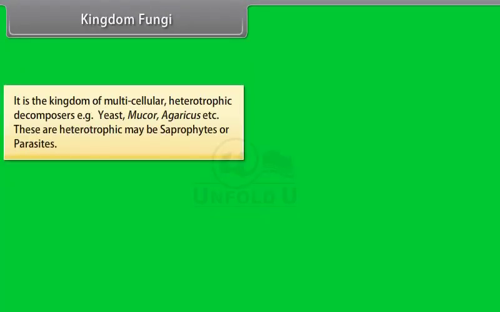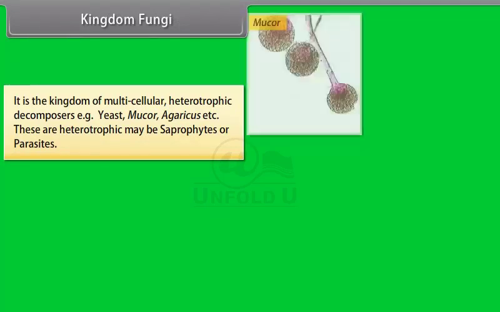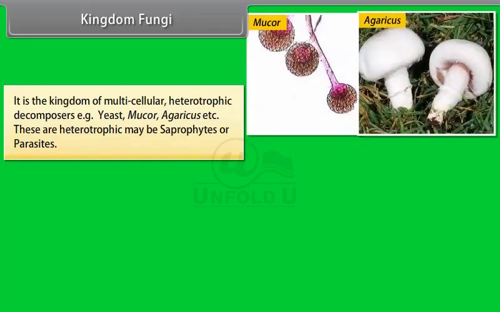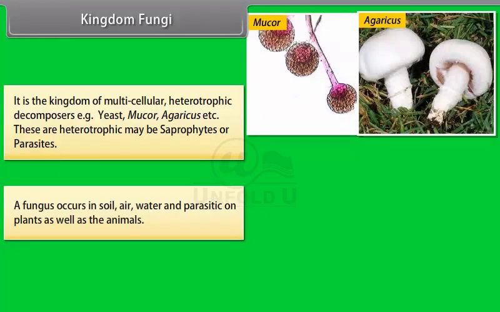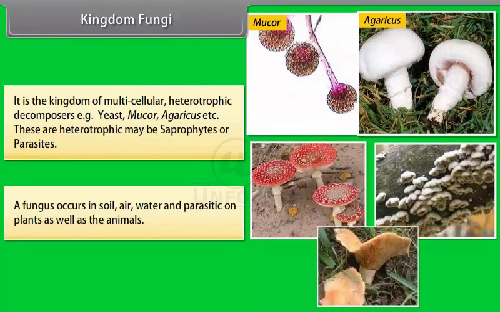Kingdom Fungi. It is the kingdom of multicellular heterotrophic decomposers. For example, yeast, mucor, agaricus, etc. These heterotrophs may be saprophytes or parasites. A fungus occurs in soil, air, water, and is parasitic on plants as well as animals.